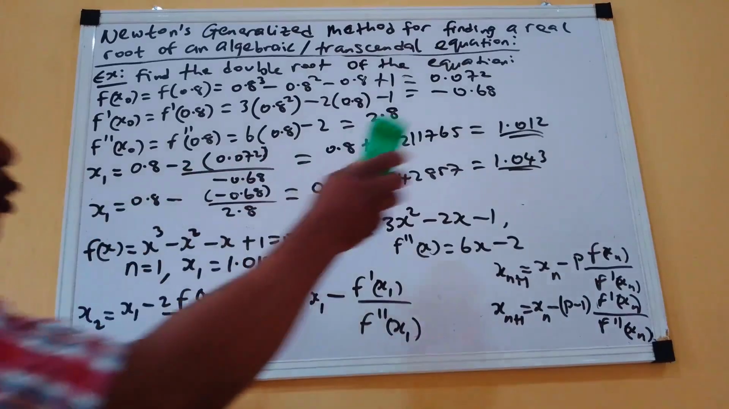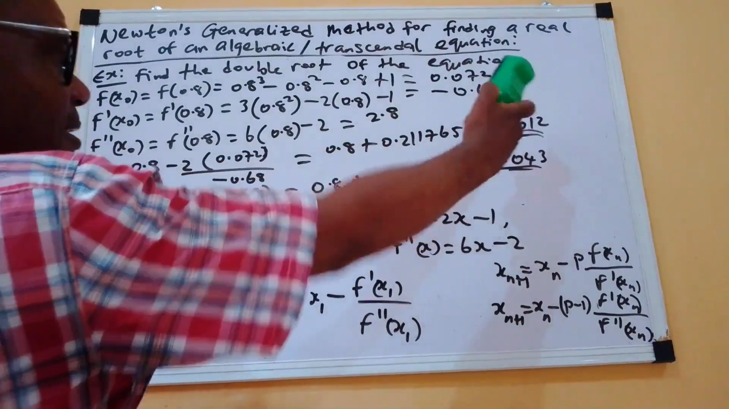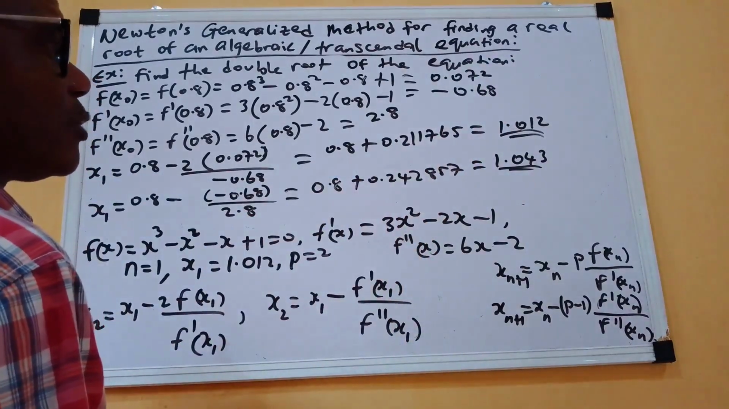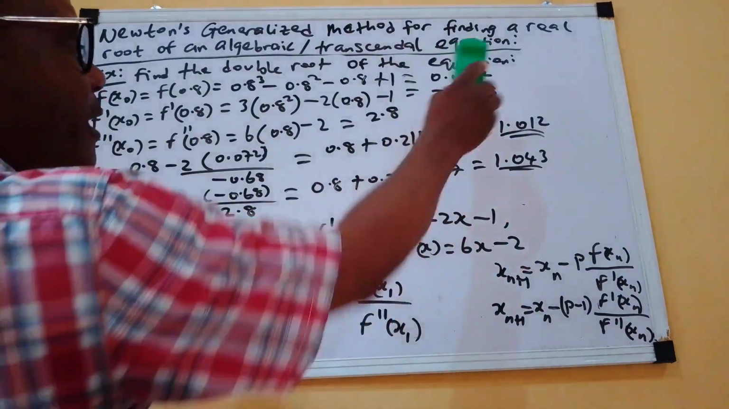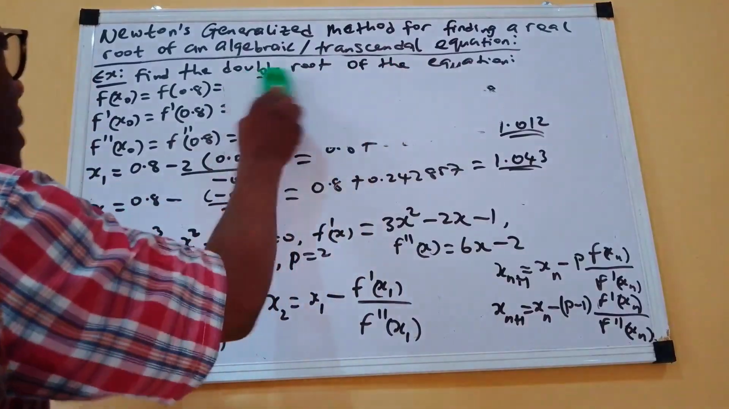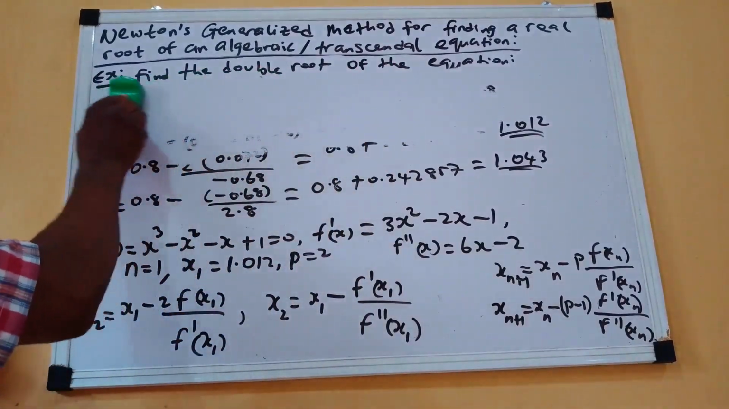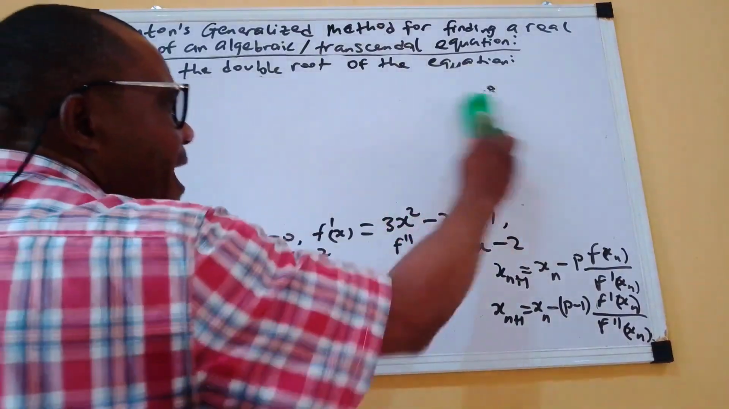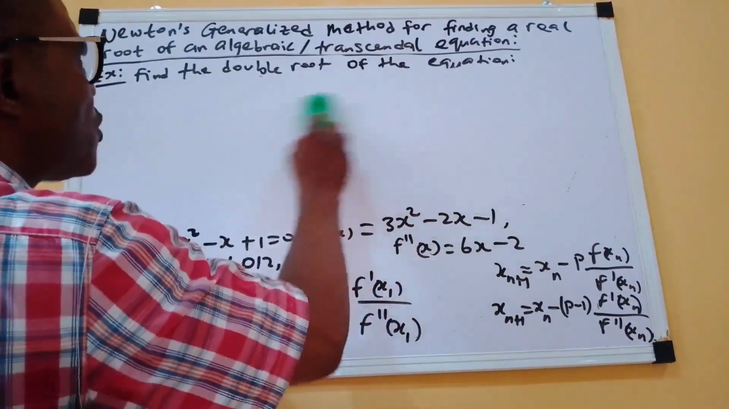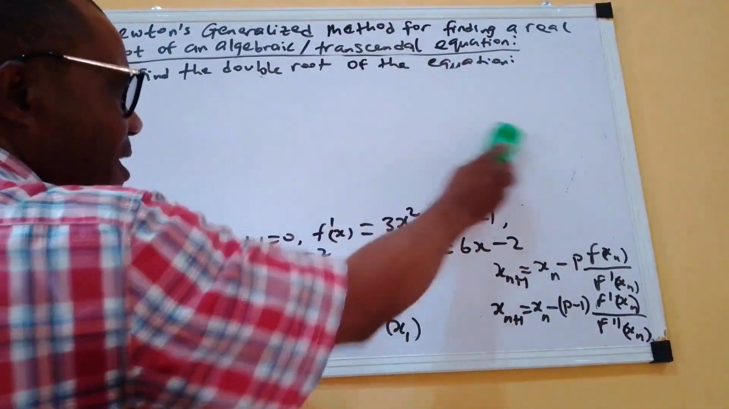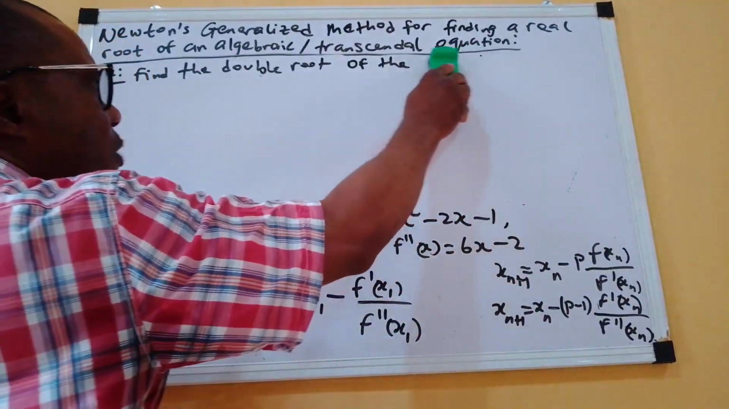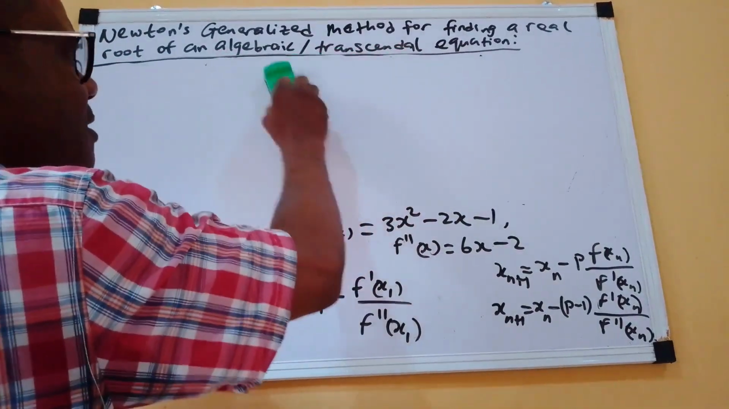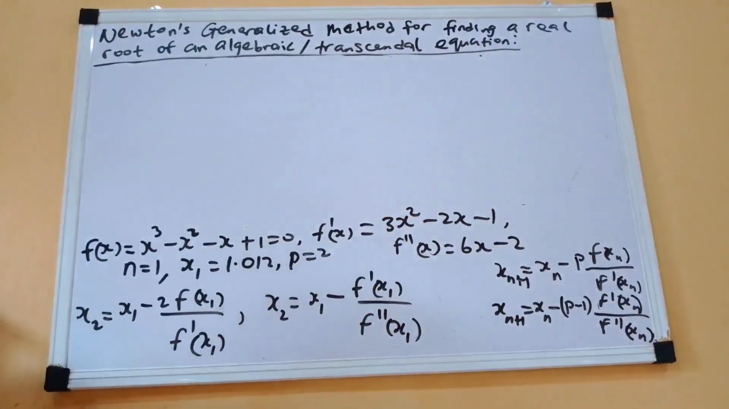So permit me to clean this part again. I hope you have seen the first iteration, the double roots we got, 1.012 and 1.043. So let me clean this part so that we can work with the second iteration and see if it will converge to the actual root. The actual root is unity, is 1, so we will now see if it will converge to it. Let me also clean the question, since you have gotten what the question is all about.